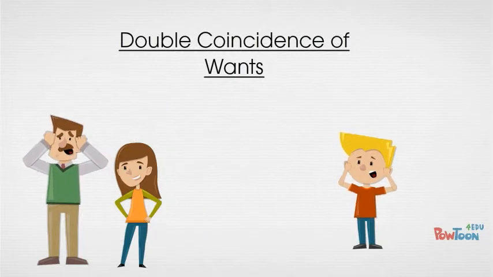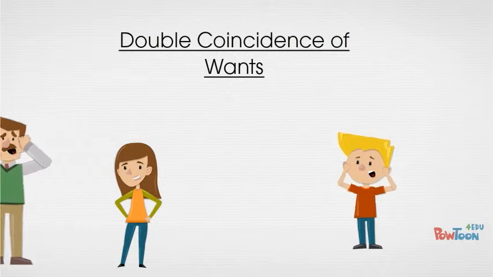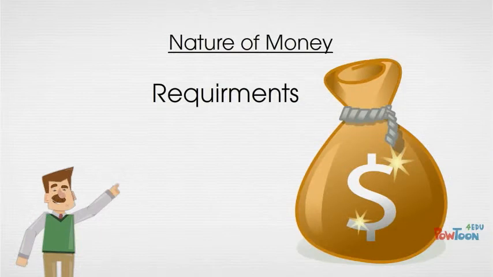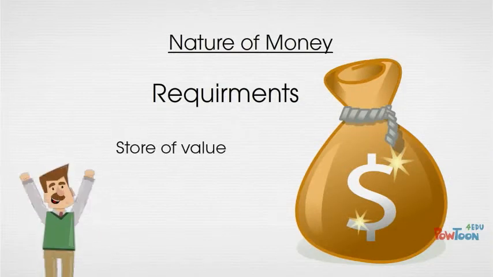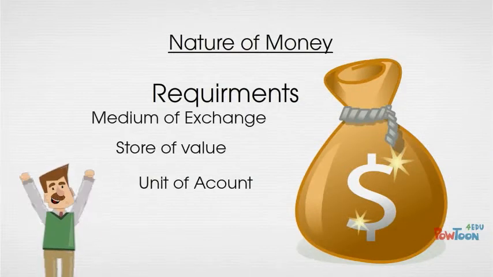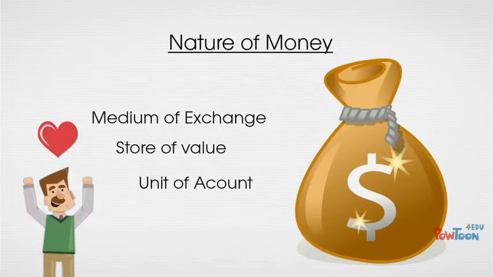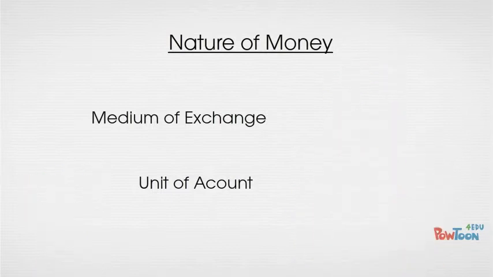Now, to get away from this issue, a medium of exchange was created. There are 2 more requirements that need to be met in order to solve the butcher's issue. The medium of exchange must also have a store of value, meaning it can be stored for any amount of time until it needs to be used, unlike the meat.